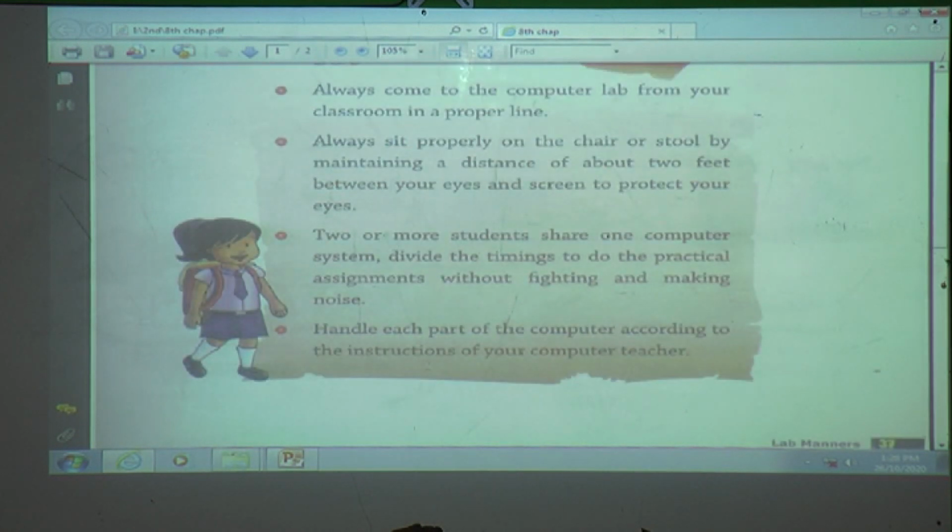If 2 or more students share one computer system, divide the time for the practical assignment without fighting and making noise. Handle each part of the computer according to the instructions of your computer teacher.